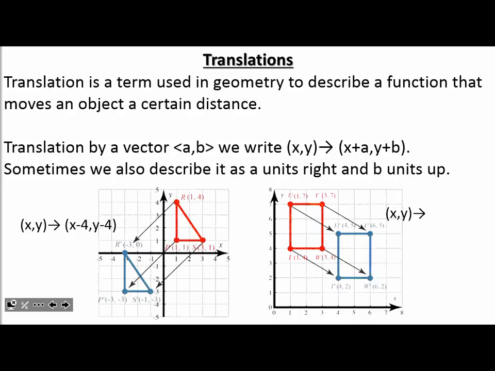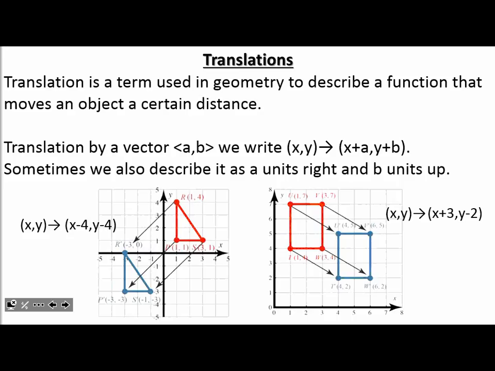I'm going to start with the one with the rectangle. I'm going to follow a point. I notice that I go 1, 2, 3 to the right and 2 down. So how would I mark this? 3 to the right and 2 down. X plus 3, y minus 2. Exactly. X plus 3, y minus 2. This is basically what I'm saying: 3 to the right and 2 down. And how did we find out? Follow any point. They all move the same, so follow any point.